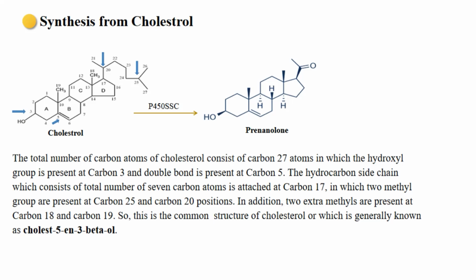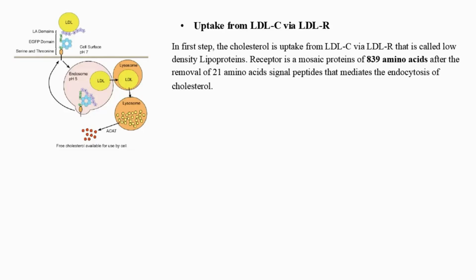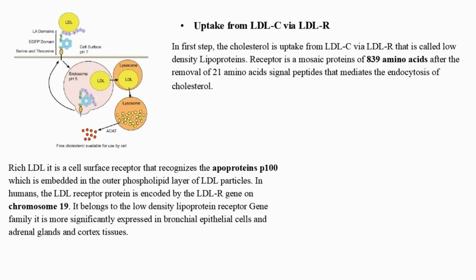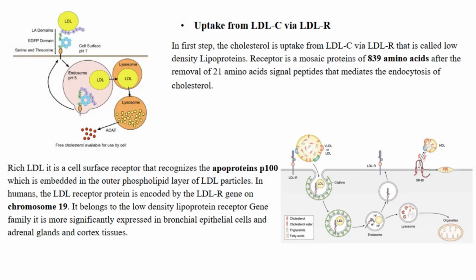Now, we will see from where cholesterol comes and how it is used for the synthesis of different types of steroidal hormones. In the first step, cholesterol is taken up from LDL-C via LDL-R, the low density lipoprotein receptor, a mosaic protein of 839 amino acids after the removal of a 21 amino acid signal peptide, that mediates the endocytosis of cholesterol-rich LDL.